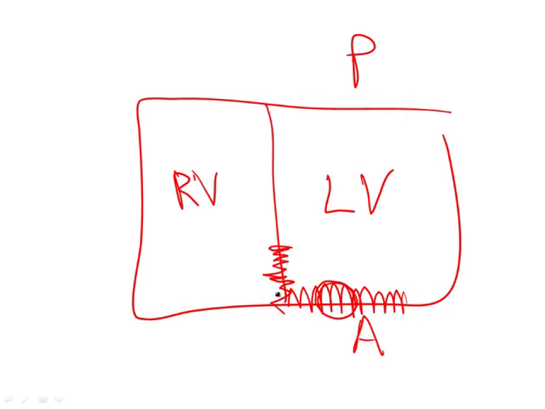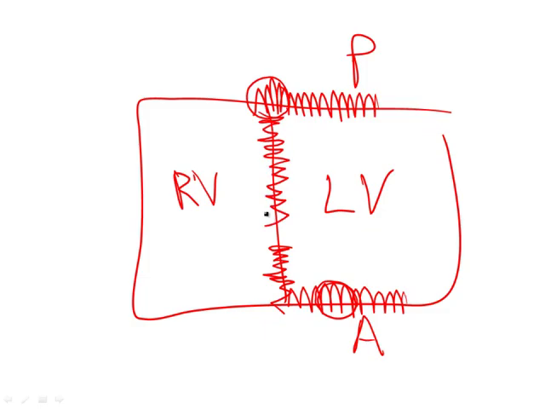The second most commonly involved coronary artery would be the right coronary artery. Remember that the right coronary artery would run here, and so when you get occlusion of the right coronary artery, you're going to get infarction of the posterior wall of the left ventricle and the posterior portion of the interventricular septum. And finally, the third artery that could be involved would be the left circumflex, and occlusion of this artery would give you infarction of the lateral wall of the left ventricle.